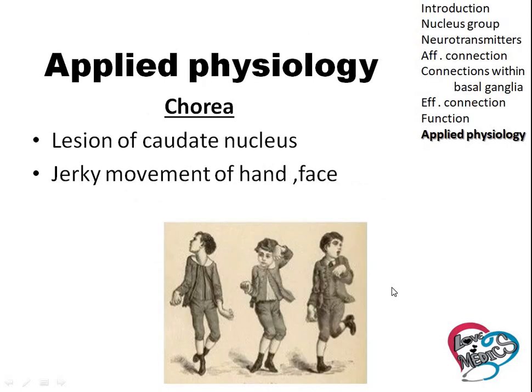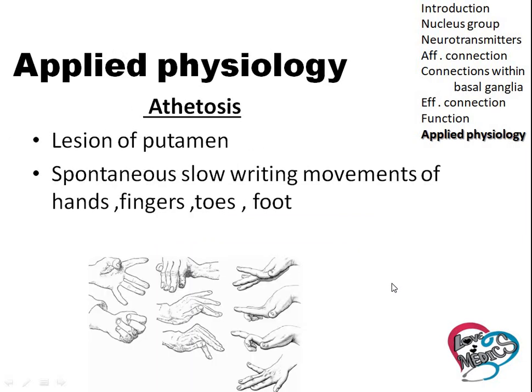Chorea. Chorea is due to the lesion in the caudate nucleus. They present as jerky movement of the hands and face. Huntington chorea is one of the types of chorea. Athetosis is due to the lesion of the putamen, and the spontaneous writhing movement of the hands, fingers and toes are present.